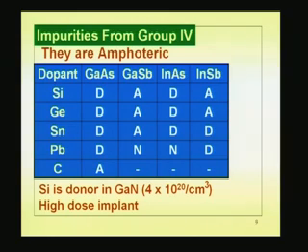I just deliberately put this table, which theorized or observed a certain pattern. Okay. See here, silicon, germanium, tin, lead, all these belong to the 4th group. All of them in gallium arsenide act as donors. When I say they act as donors under normal conditions, unless you create additional vacancies in arsenic, when there are both arsenic and gallium vacancies present in comparable numbers, it will become a donor. The reason,